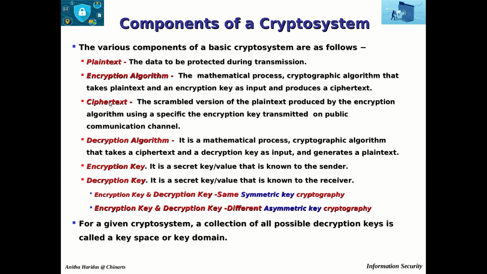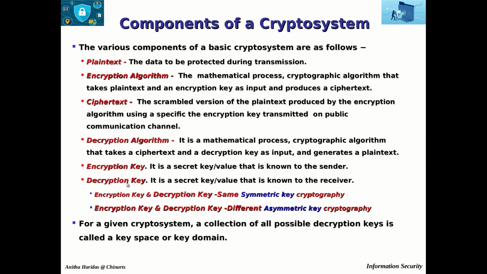Ciphertext is the scrambled version of the plain text, which cannot be understood by a person. It is produced by the encryption algorithm using the specific encryption key and is transmitted on a public communication channel. Generally, it will be an insecure channel. The decryption algorithm is again a mathematical process, a cryptographic algorithm, that takes a ciphertext and the decryption key as the input and generates a plain text.